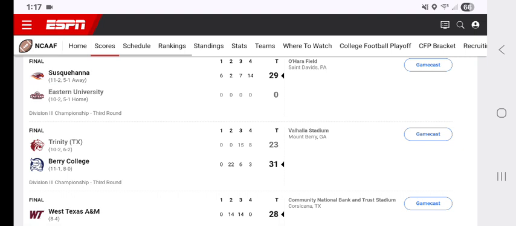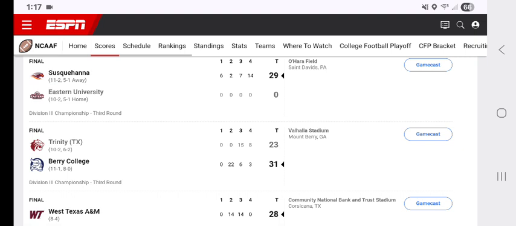Berry College and Trinity, Texas are playing a conference matchup in the playoffs. In the third round, 2 conference heavyweights meet. Berry College was 7-0 in conference play, Trinity, Texas was 6-1. And presumably, the one loss Trinity, Texas had was to Berry College. So it was a revenge game if they played this season.